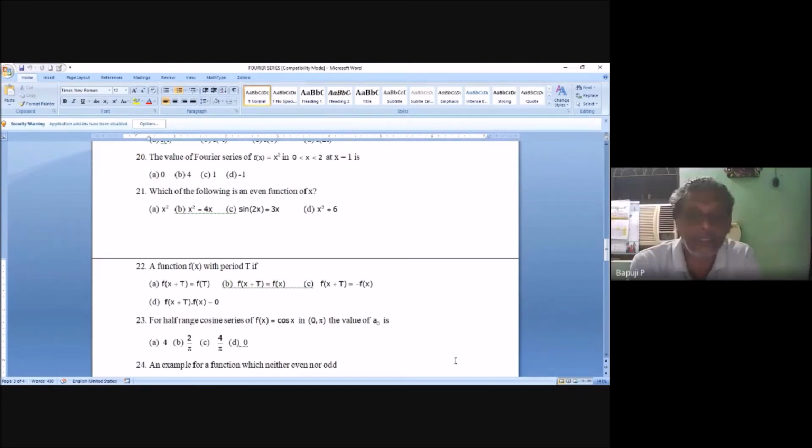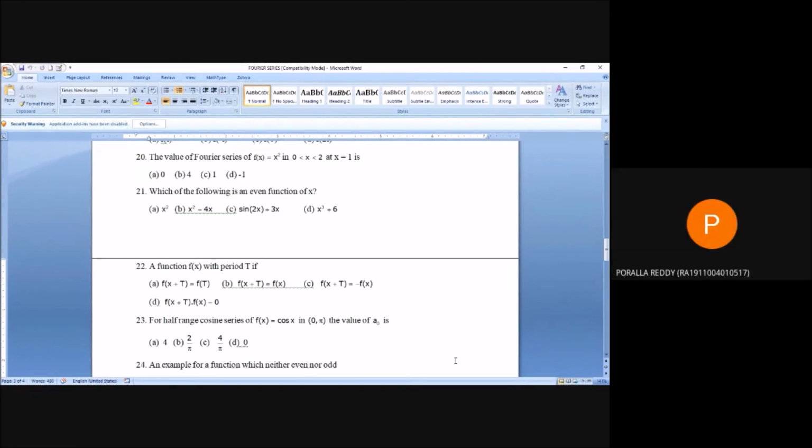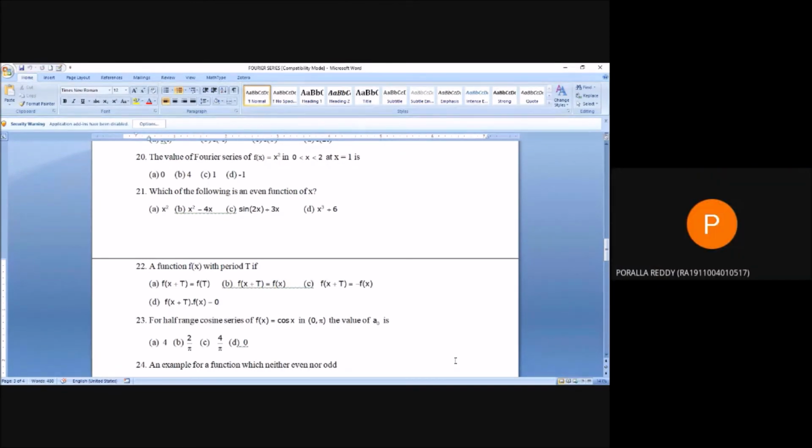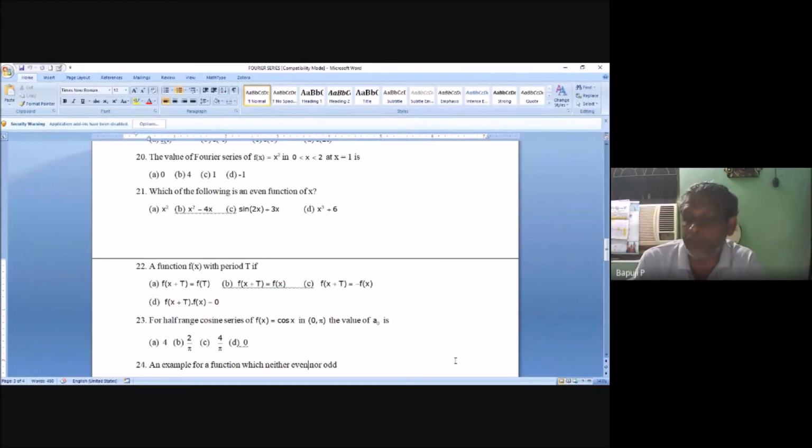Zero. Tell me the A naught formula. What is the A naught formula? 2 by pi integral 0 to pi f of x dx. Yes, very good. I am expecting this, actually; the 2 by pi is important.